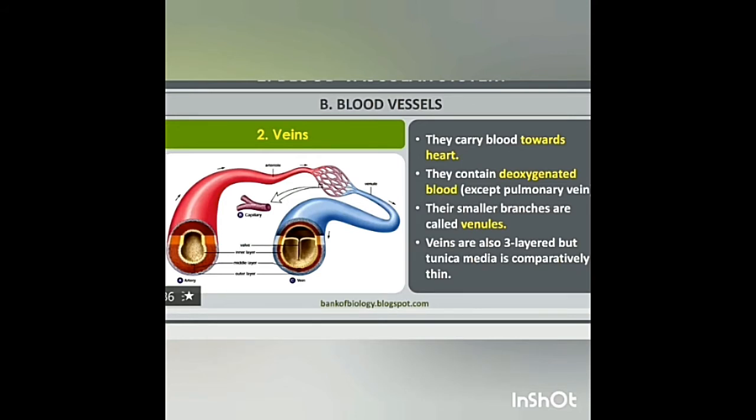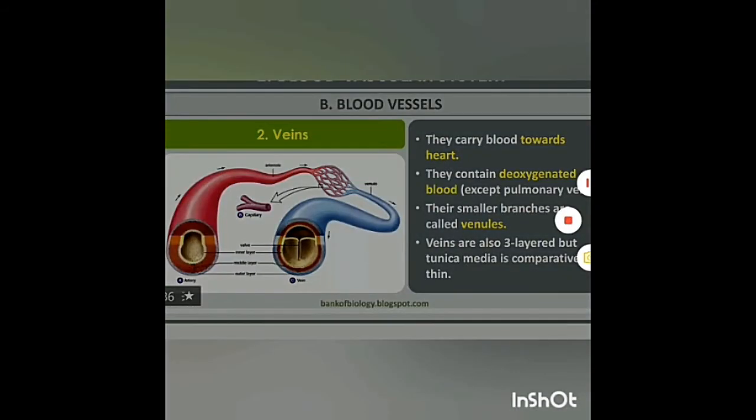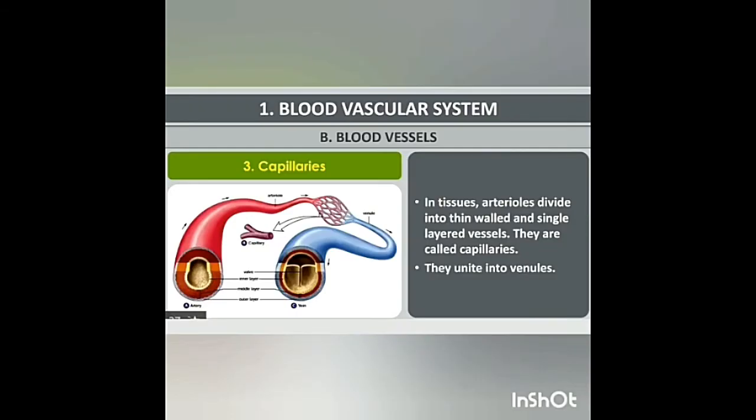Veins. Veins are thin and non-elastic vessels that transport blood to the heart from the different organs. All veins carry deoxygenated blood except the pulmonary vein, which carries oxygenated blood from the lungs to the heart.